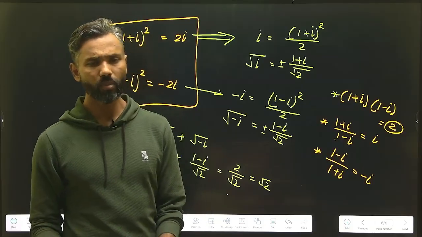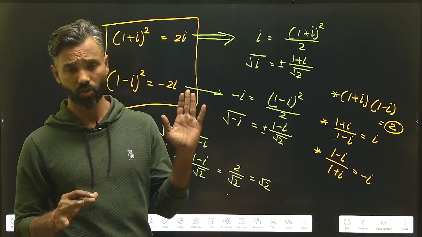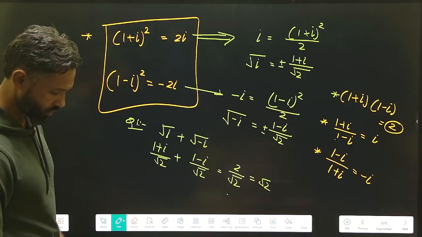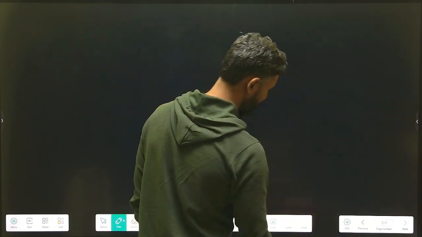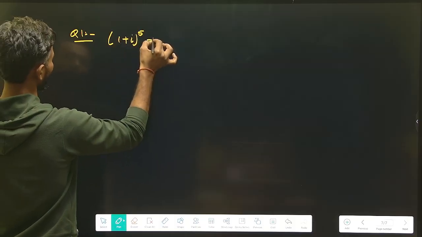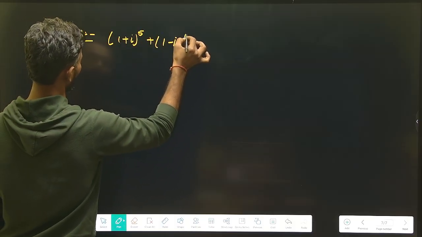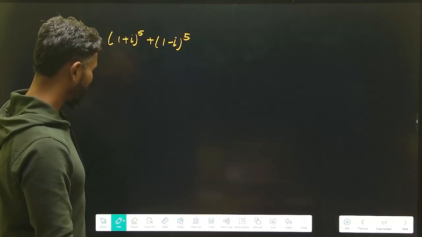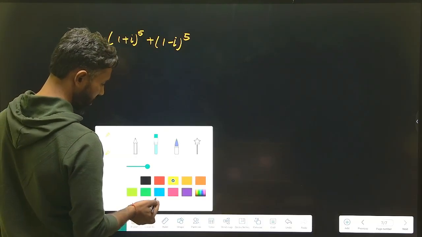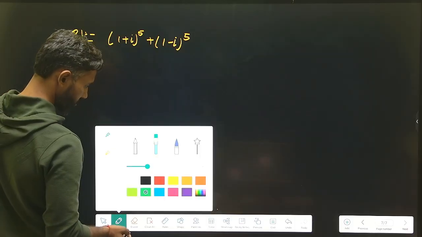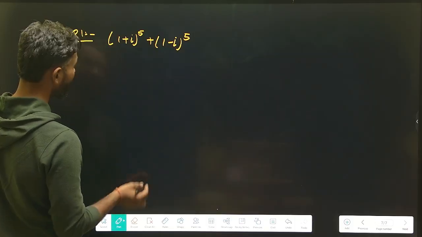Now I'm going to place a few basic questions based on all these things. In a previous year's NDA examination, there was a question to get the value of (1 plus iota) whole to the power 5 plus (1 minus iota) whole to the power 5. We have to calculate the value of this particular term. How can we calculate it? It is quite easy to calculate over here.